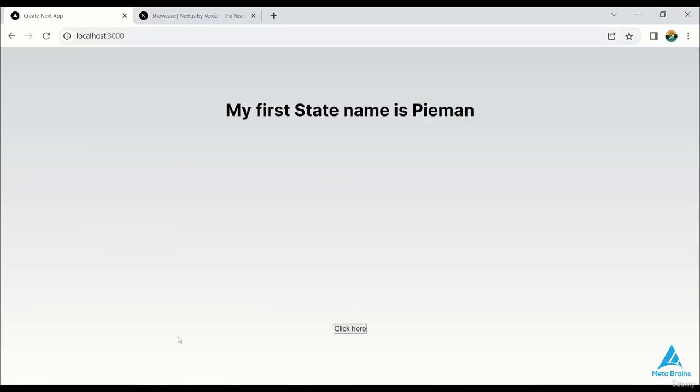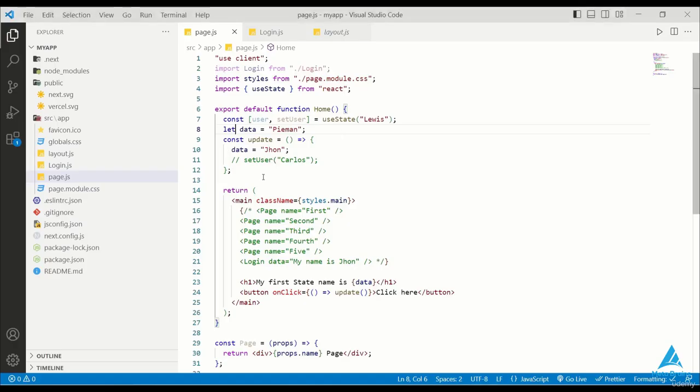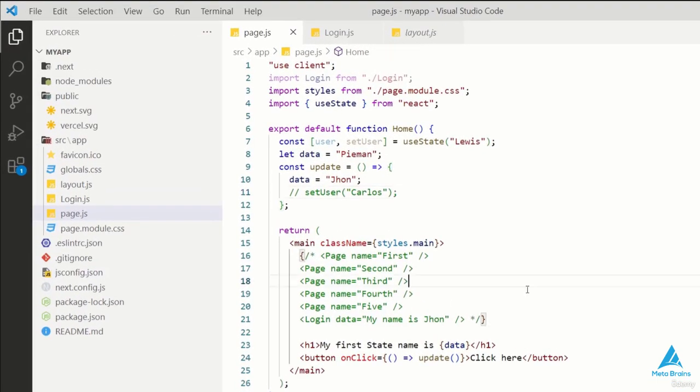What I wanted to explain to you is the difference between using useState and a normal variable. You can't update a normal variable again and again. You can update it through an event by doing proper work. However, when we are using useState, we are updating the whole component. So we can't do that through a variable.